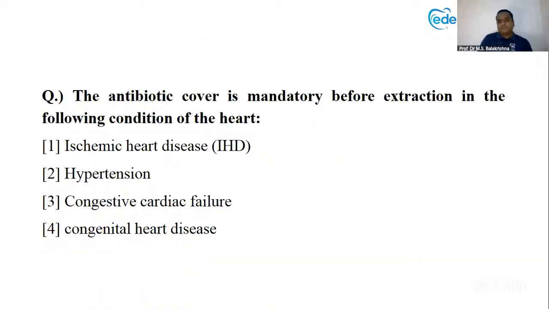careful. Next question. The antibiotic coverage is mandatory before extraction in the following conditions of the heart. Yes, so this is a common question which you will get again in general medicine also. General medicine, pharmacology also. Here also. So 3 to 4 places you will get, even in pedo also you will get it. Right. So this particular topic you should know very, very well. So mandatory and all of you are correct. That is congenital heart disease.